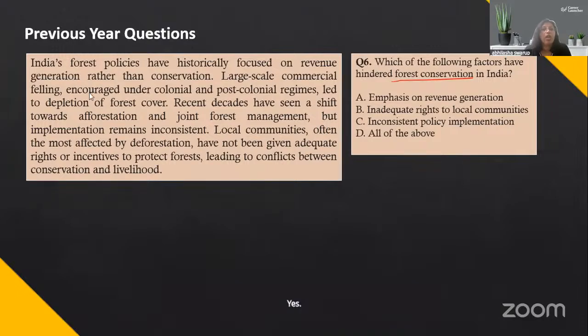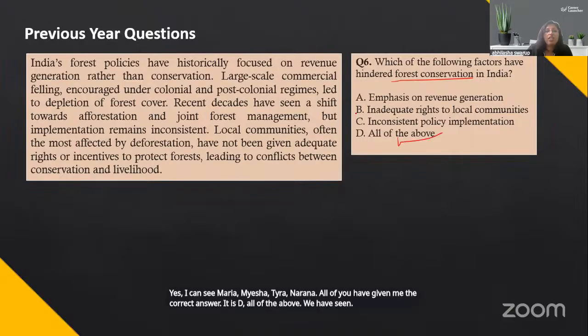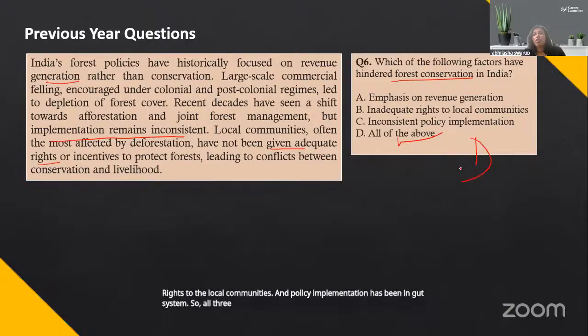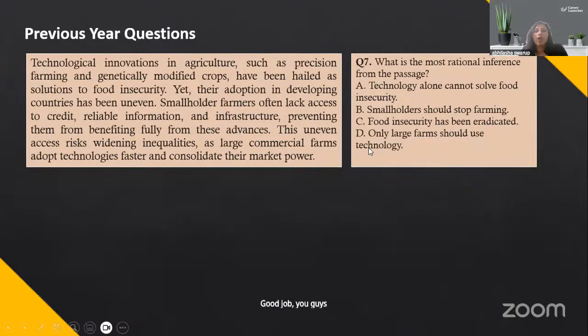Yes, I can see Mariam, Maisha, Tyra, Dharana. All of you have given me the correct answer. It is D, all of the above. We have seen this emphasis on revenue generation, right? You have given inadequate rights to the local communities, and policy implementation has been inconsistent. So, all three, therefore, your answer has to be option number D. Good job, you guys.